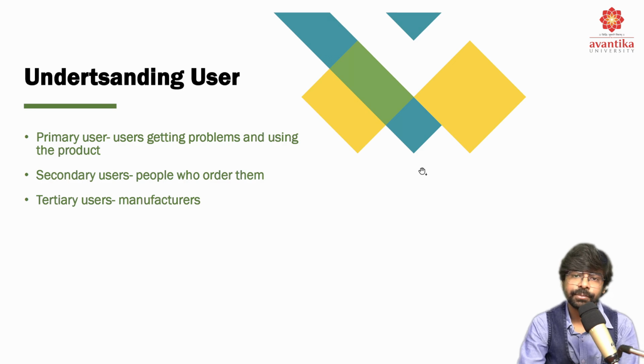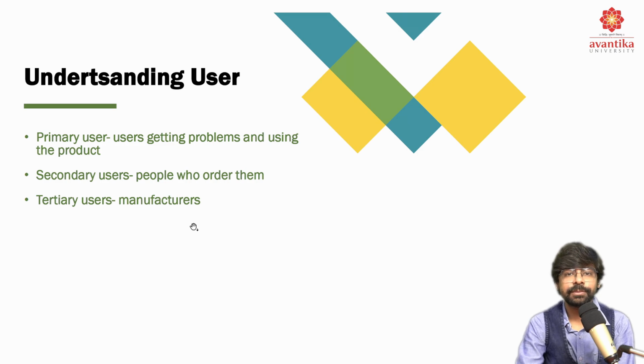When you have a problem, you will be having a different set of users. So what could be the users? We have primary users, the users who are getting problems and using the product. Secondary users are people who are going to order them or who are going to use it secondarily. Tertiary users are the manufacturers or the stakeholders who will be joining hands later on, who will be in the back part of it.